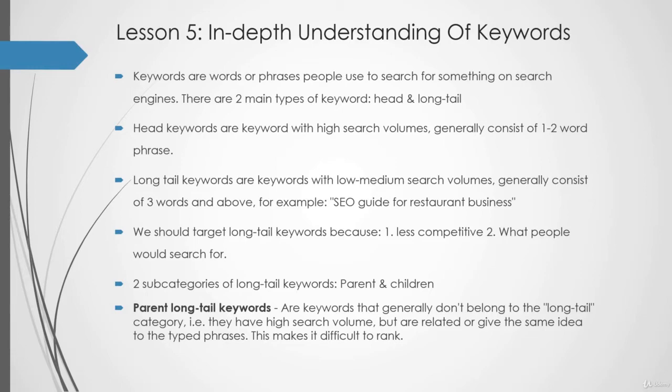So I would not target this keyword because local SEO guide is much more competitive than local SEO tips, and I know that if I go for the keyword local SEO tips, I would have to compete against local SEO guide results as well. Before you do the keyword research, you would actually do this kind of stuff first, which I'll discuss in the keyword research section.